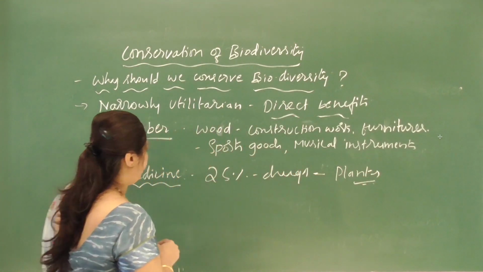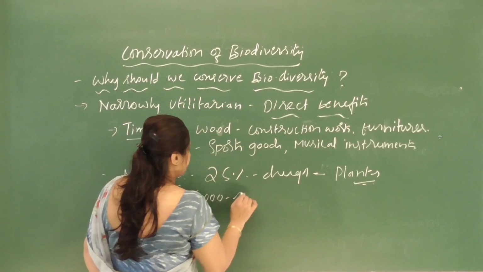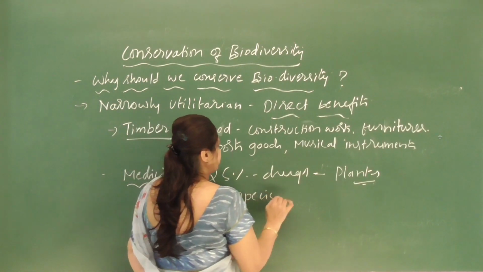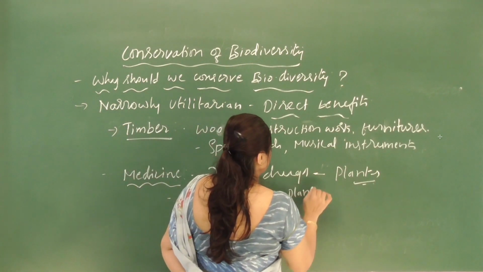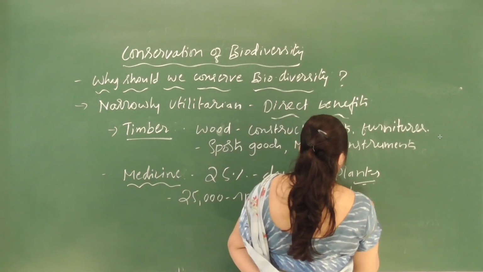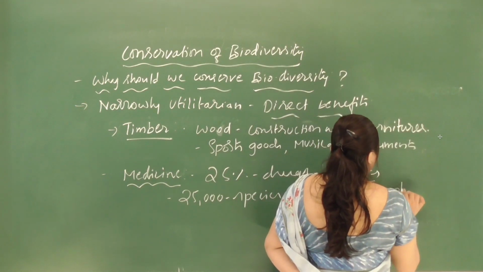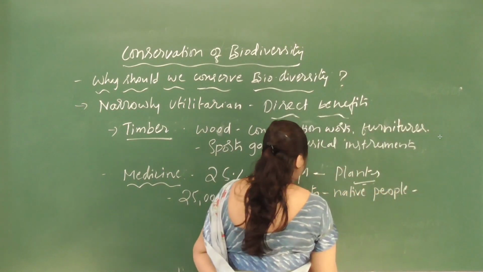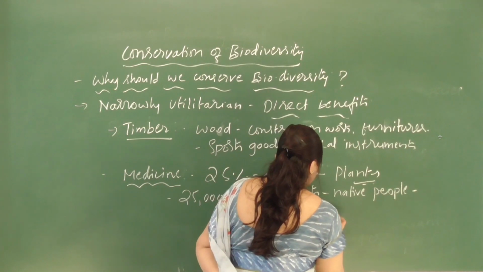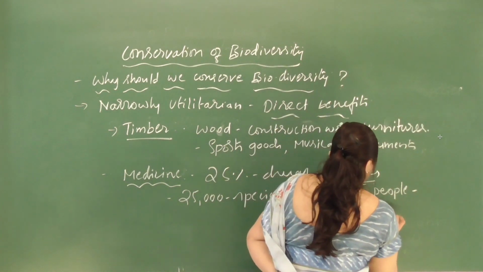And similarly, about 25,000 species of plants are used by native people in traditional medicine.